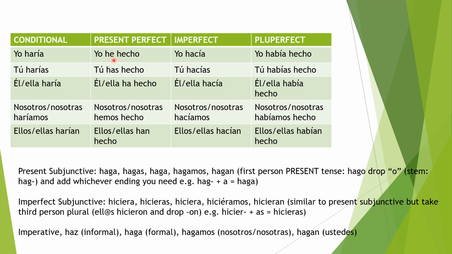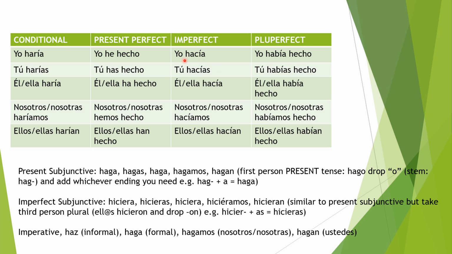Then after that, you take the past participle of whatever verb you like, in this case hacer, and then you put it after the present tense form of the verb haber, so he hecho. You have the present tense form of the verb haber and you have the past participle of the verb hacer. Alright?